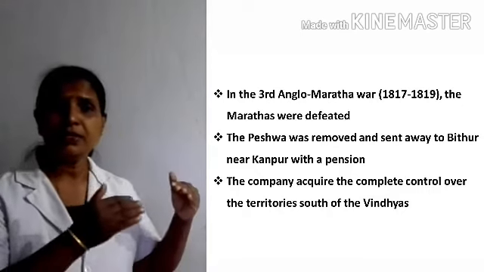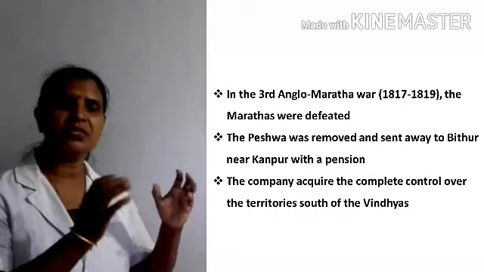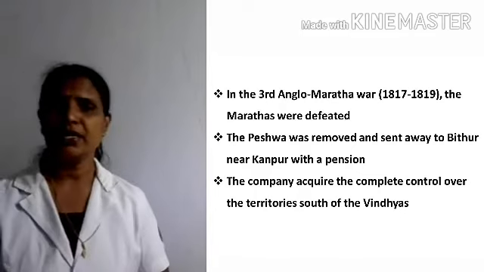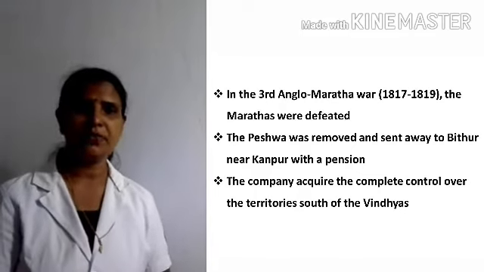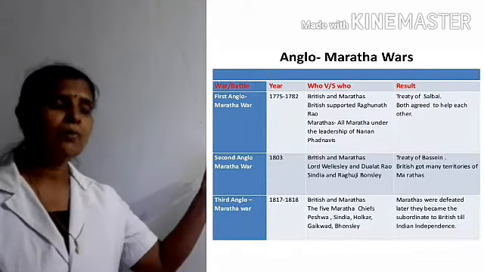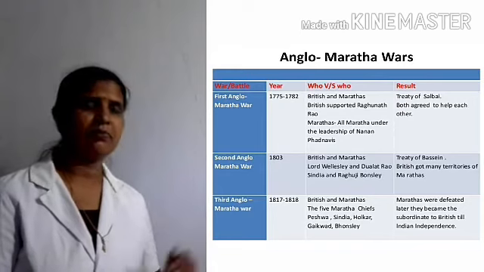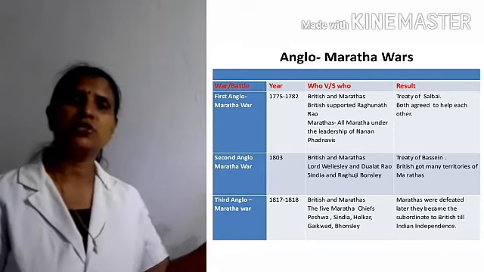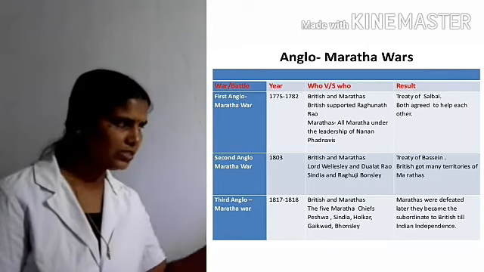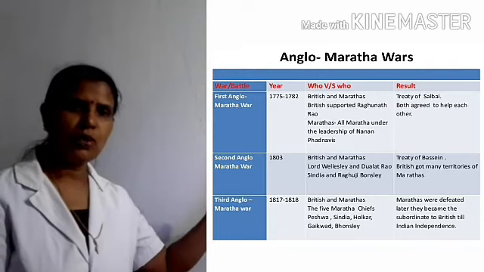Did you understand this? Then please see the chart. These are the three Anglo-Maratha wars between the East India Company and the Marathas. Please go through this chart and read it properly and understand what happened there.